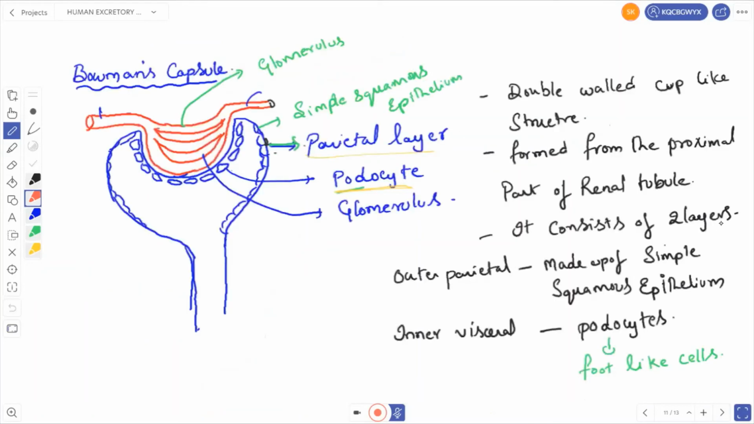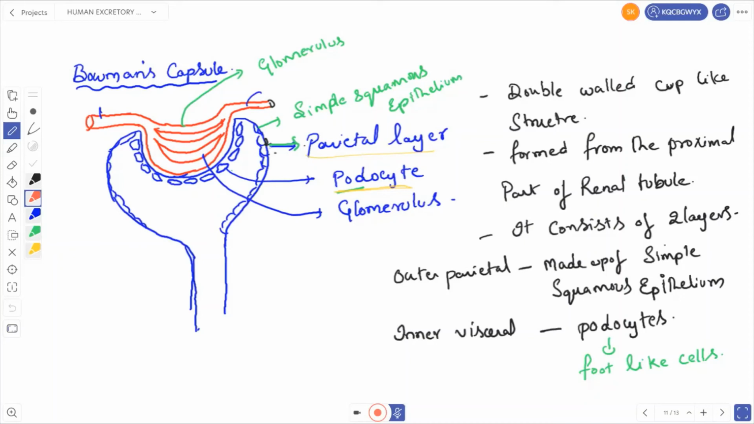Right, let us see the Bowman's capsule. The Bowman's capsule is a double layered cup-like structure. It looks like a cup. It consists of 2 layers. It is formed from the anterior, or we can say the proximal part of the renal tubule, which is formed into the Bowman's capsule. Okay, so it consists of 2 layers.